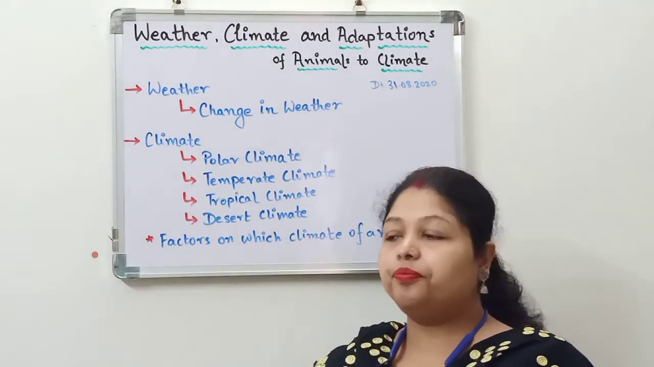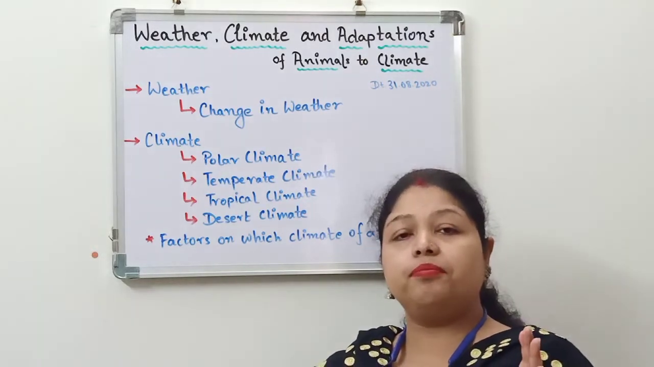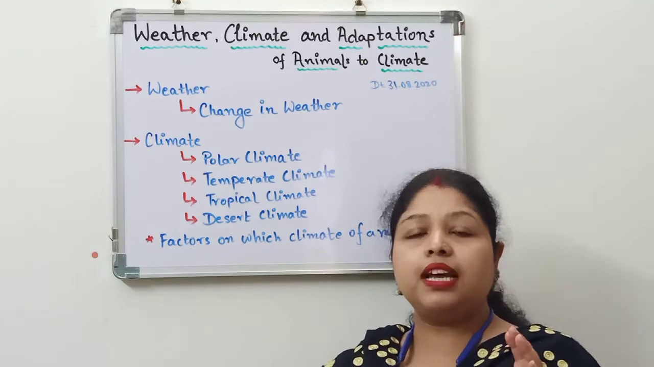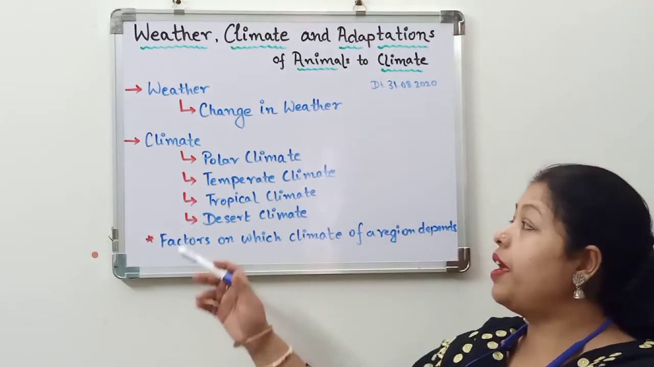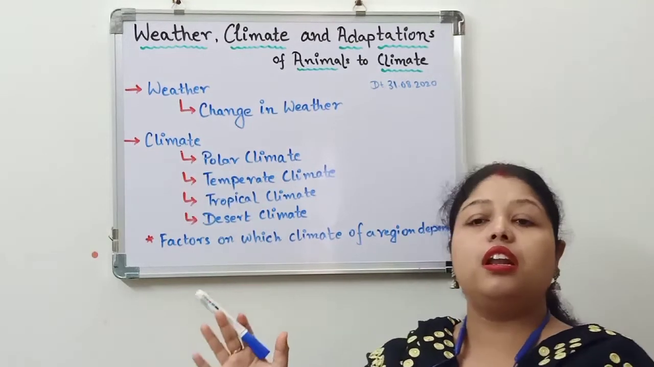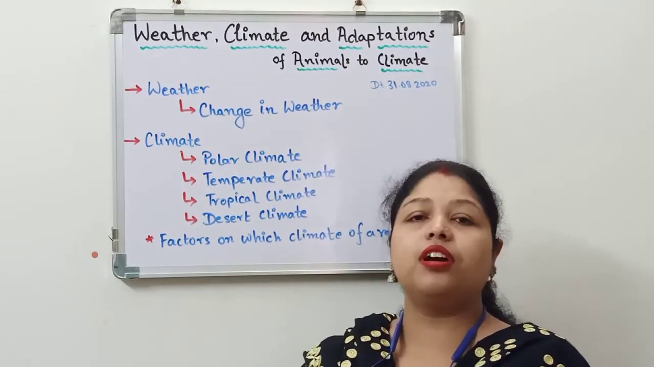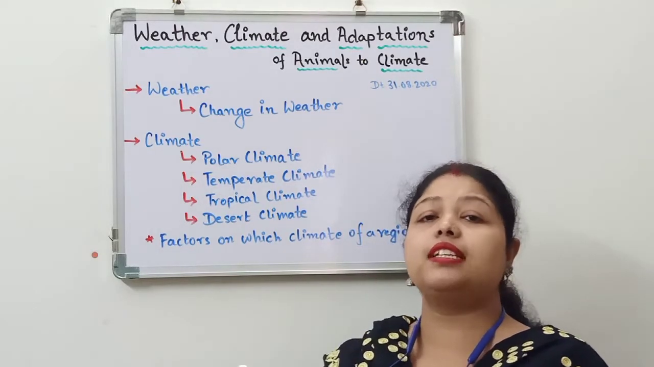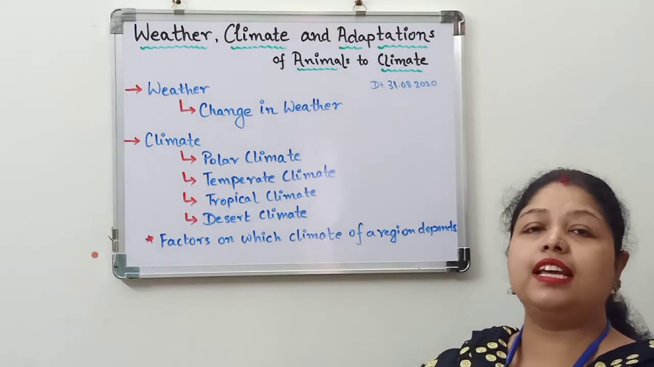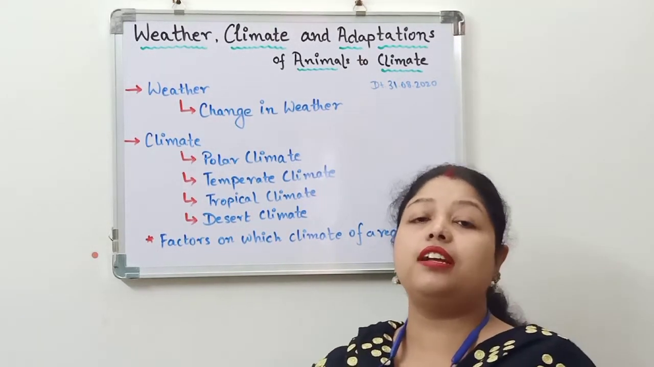As I have told you, weather is basically prevalent at a smaller area. That means at a particular place. While climate is applicable for a large country like India. We can say that India is having a tropical type of climate, or India is having a hot climate. But we generally don't say that India is having a sunny weather, right? This is the difference between weather and climate.